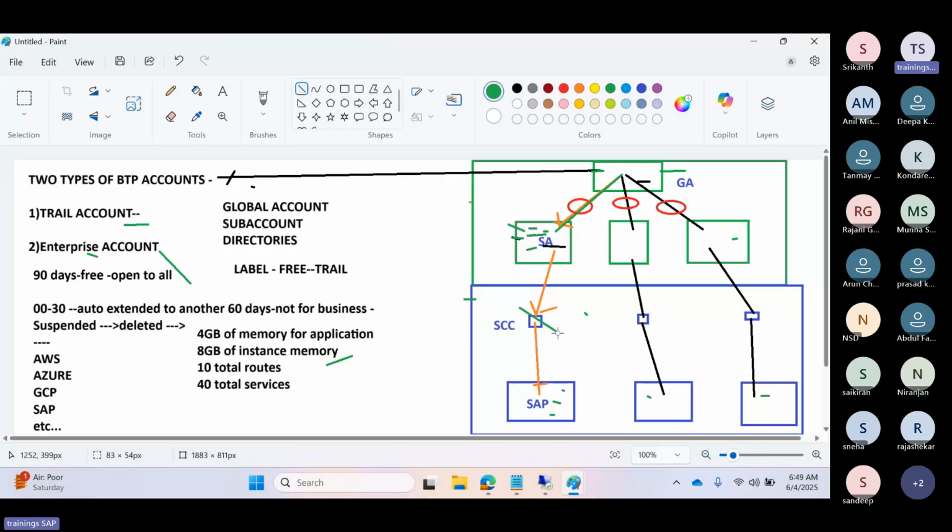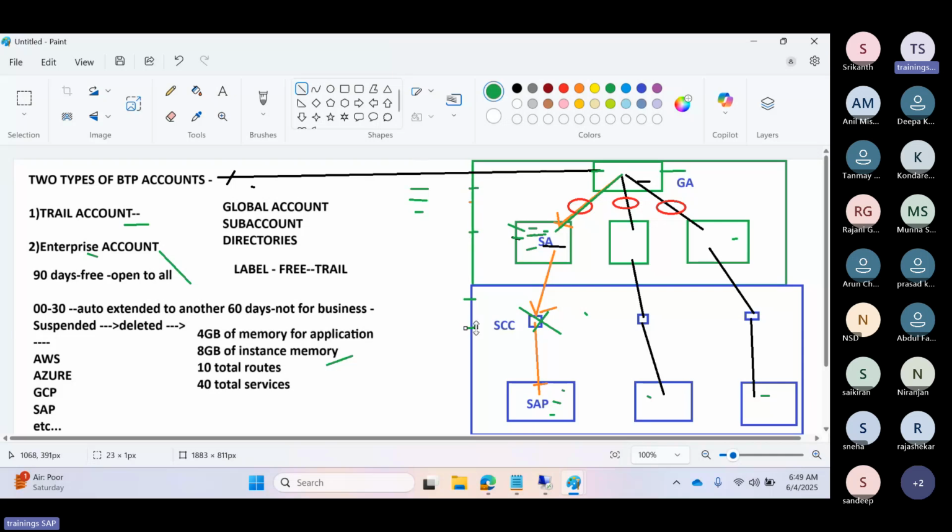Then you don't need the cloud connector. If you are already using SAP related services like Ariba Cloud or Marketing Cloud or Commerce Cloud, that's already in the SAP network. So then you don't need the cloud connector. Why? Because the cloud connector is only for connecting cloud applications, meaning private network to public network.